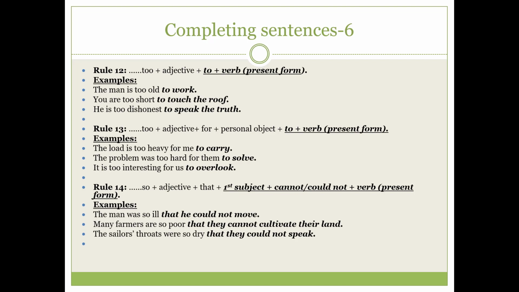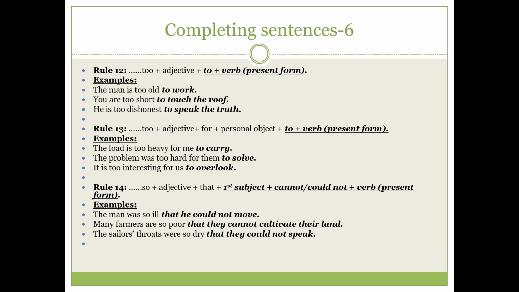Then another example: he is too dishonest to speak the truth. It means that he is so dishonest that he cannot speak the truth. Okay, so after too we have to use the adjective form, and then to, and after to we have to use the present form of the verb. Okay, then rule number 13, a little difference. After too plus adjective, everything is all right. Then we have to use for, and after for we have to use the personal object. Then to plus the present form of the verb.